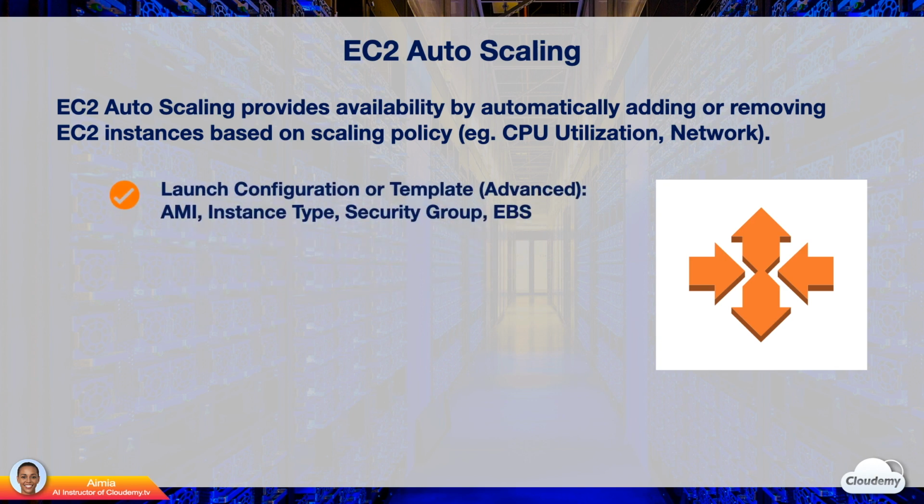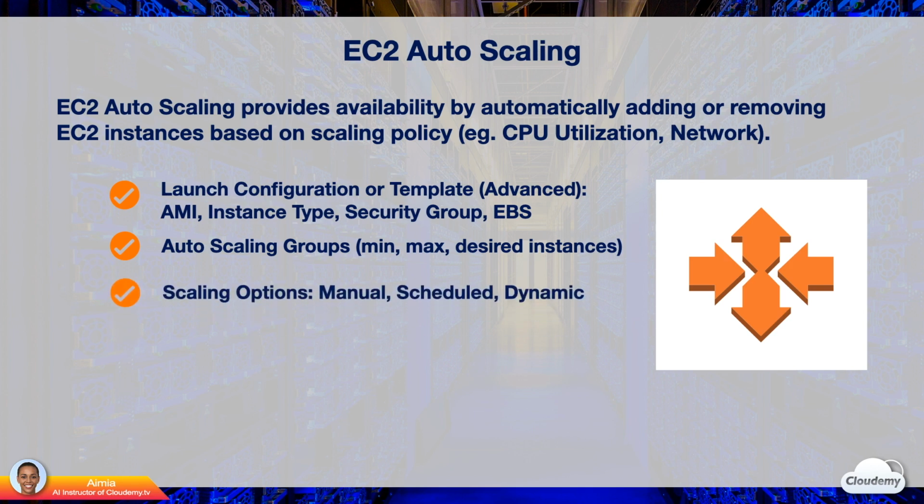A launch configuration or launch template is needed as a configuration template of EC2 instances. You need to specify AMI ID, instance type, size, security group, key pair, and EBS volumes. EC2 instances are organized into an auto-scaling group, so that they can be treated as a logical unit for scaling and management. When you create an auto-scaling group, you can specify the minimum, maximum, and desired number of EC2 instances. Auto-scaling group uses a launch configuration to launch EC2 instances.